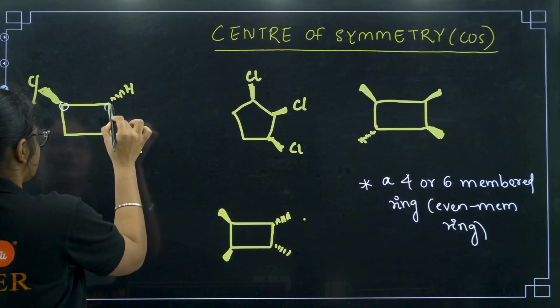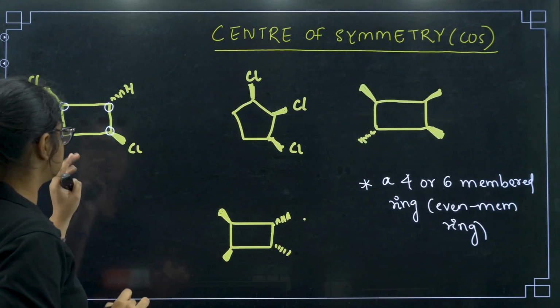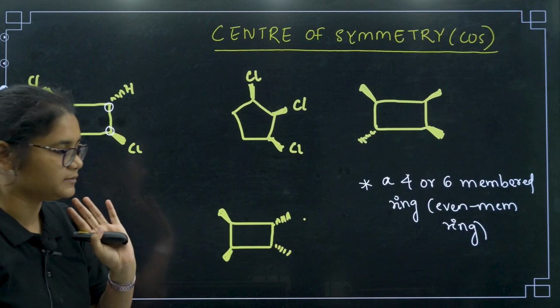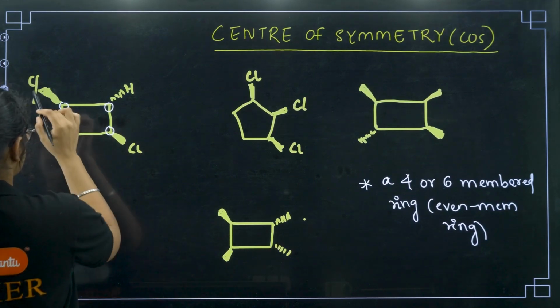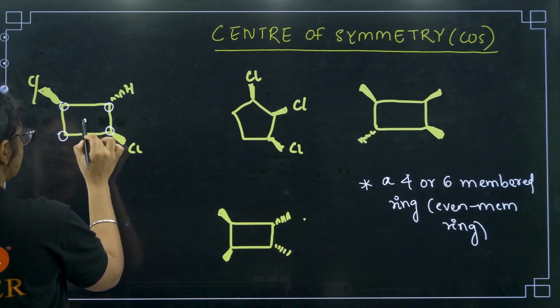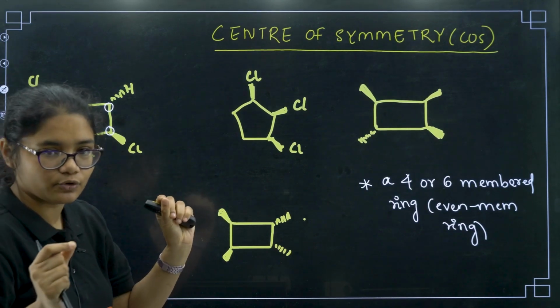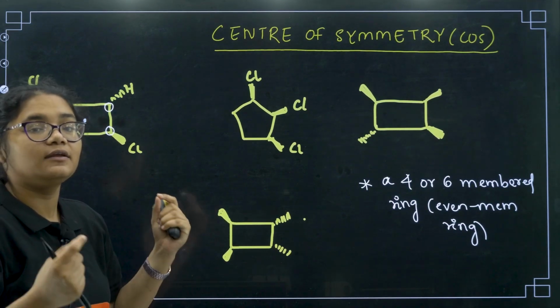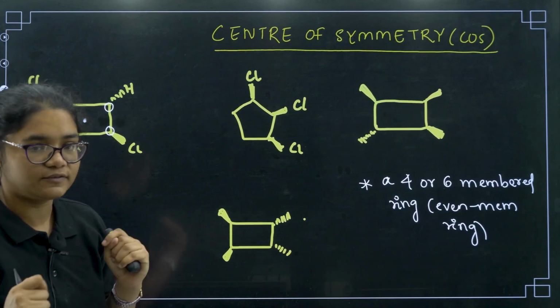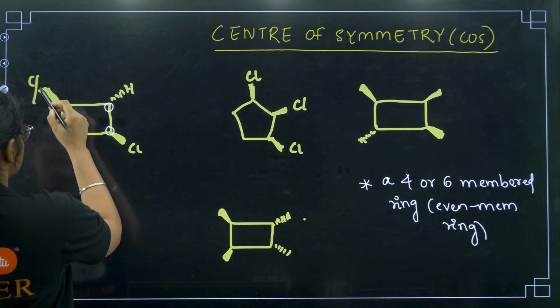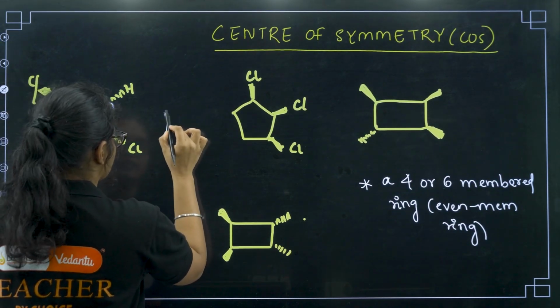Yes, this is a 4 membered carbon ring, right? So here we can check for center of symmetry. Now you have to check on both sides. If you find the same group on both sides, then you can say that it has a center of symmetry. Now I want to draw this structure again so that it is more clear.